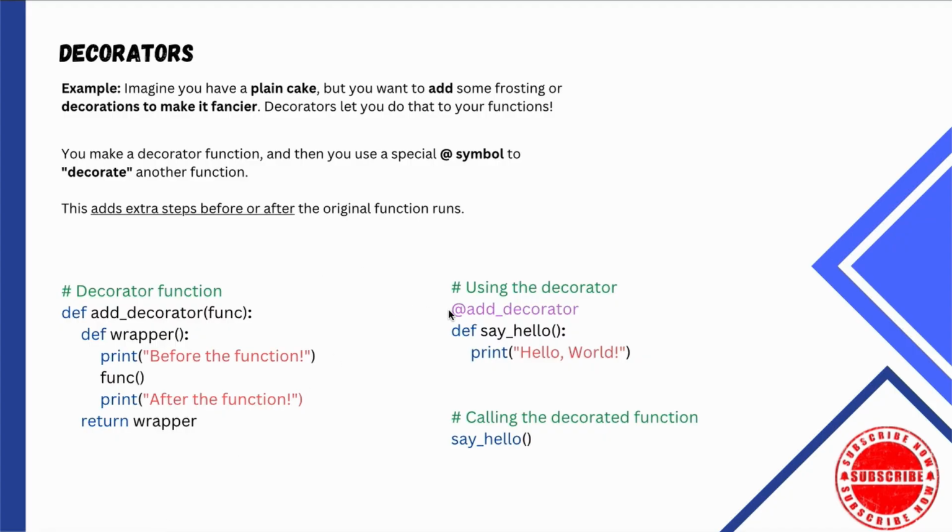Now, when you want to use the decorator, for example, before some function, I can use the @ symbol and I can put my decorator name, so @addDecorator. Then we call a normal function. To run our program, we just call the outer function, so say_hello. say_hello is really this function here. Python is going to print before the function, hello world, after the function when we run our say_hello function. That's exactly how a decorator can work.